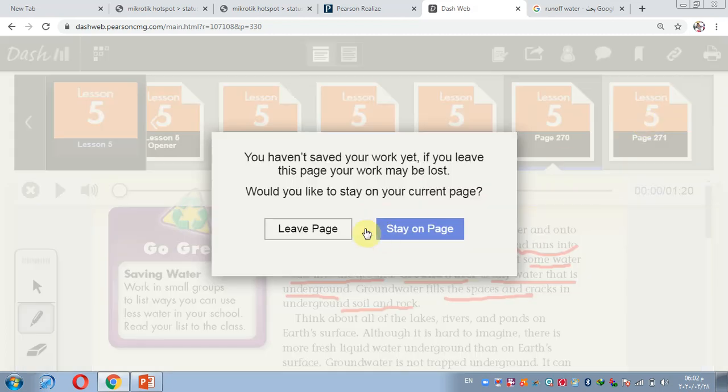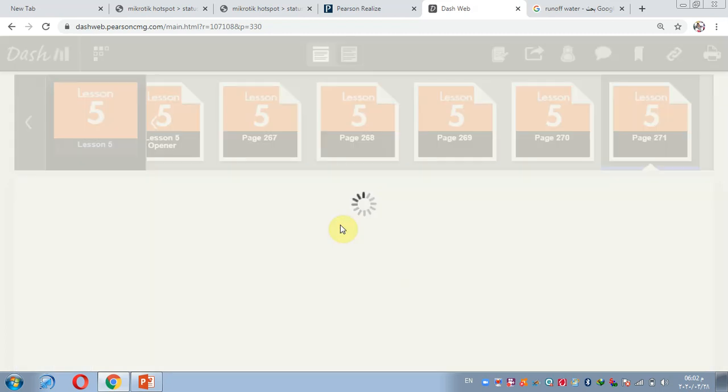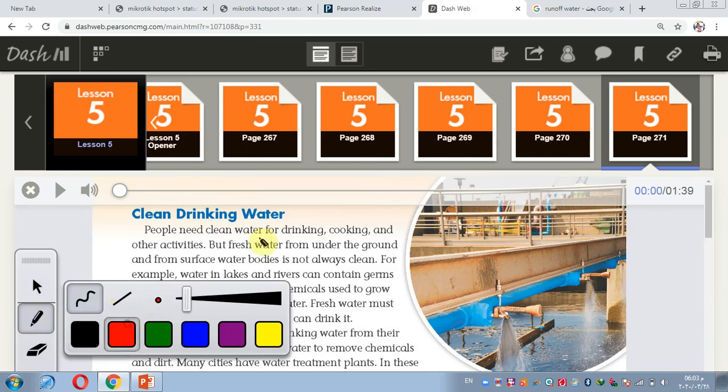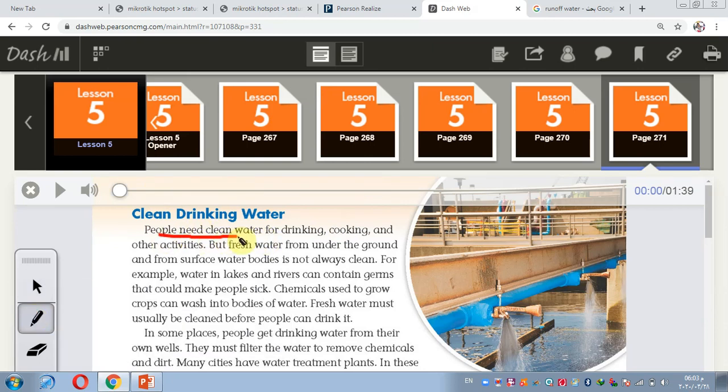Turn to page 271. Clean drinking water. People need clean water for drinking and cooking. But fresh water is not always clean. For example, water in lakes and rivers can contain germs.